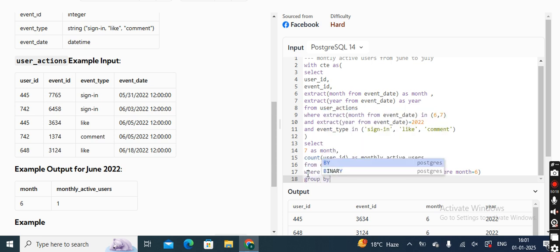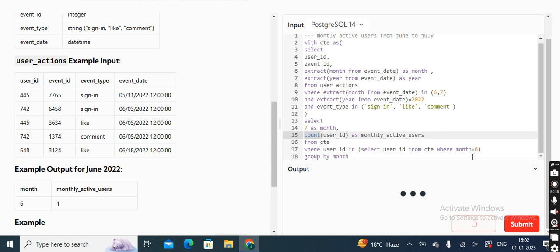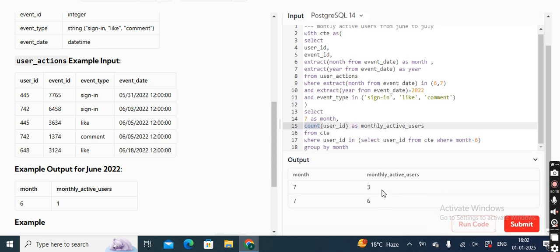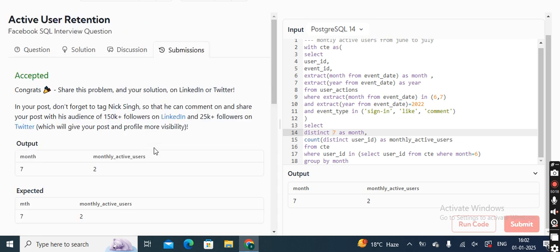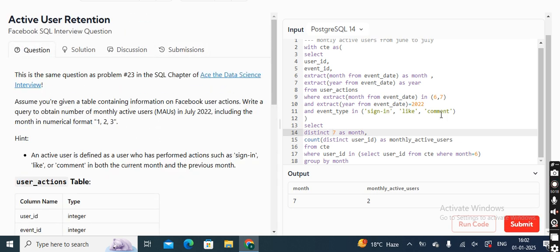And I'll do a group by month because I have used the count function here. If I run this part, you can see two different answers. So if I use the distinct function here, because I need the distinct ID, then what happens? 2 by 2. And now if I put a distinct here also, because I again need a distinct as my final answer, 7 by 2. If I submit this, it is working, done.